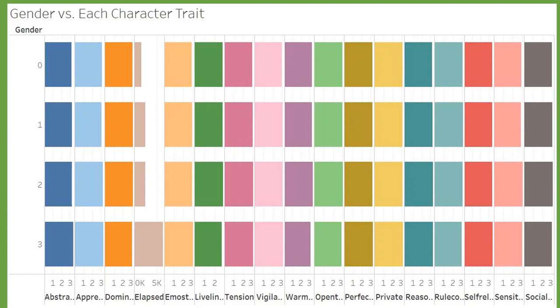In the future, I hope that at least the "other" option on quizzes and questionnaires would allow for manual user input so that we could analyze the data with more specific gender groupings than just men, women, and other, because that doesn't tell the whole story. And overall, I'm not super surprised by the results, but I do think it's cool that there really isn't much of a difference between men and women when it comes to personality.